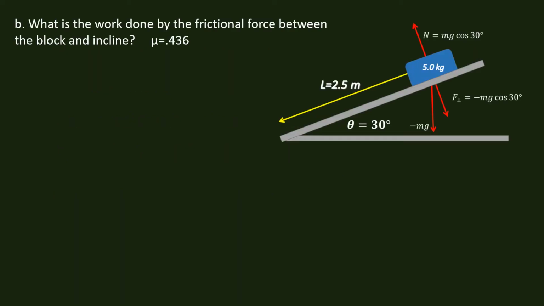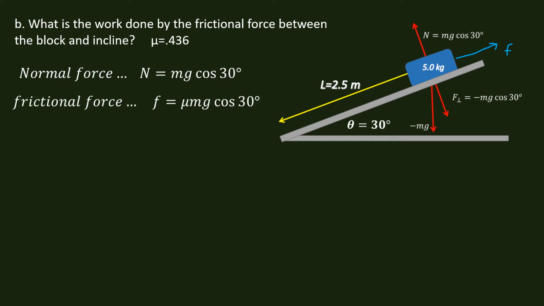Okay, what is the work done by the frictional force between the block and the incline? So we want to find the work that's done. And actually the force vector is going to be in this direction. The normal force is equal to N equals mg cosine 30 degrees. Frictional force is equal to mu mg cosine 30 degrees. Now you remember that mg cosine 30 equals N, and then we also have this angle here that we have to incorporate into the equation.